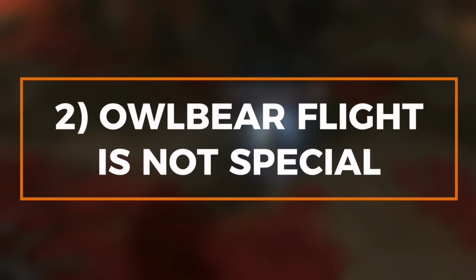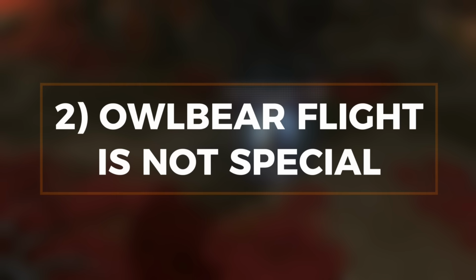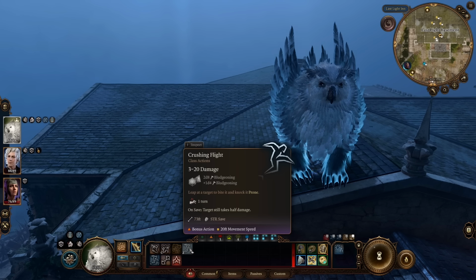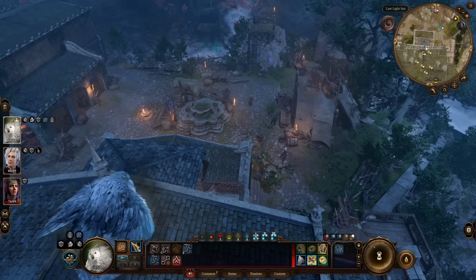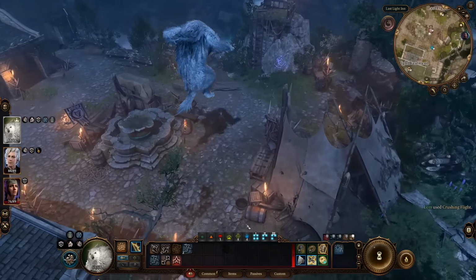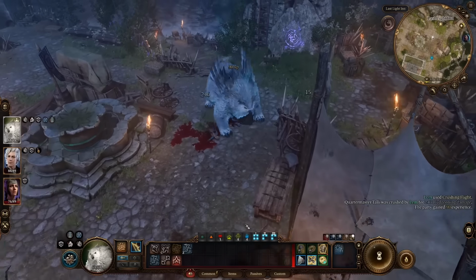Number 2, Owlbear Flight isn't special. The Owlbear Wild Shape ability Crushing Flight can do hundreds of damage if you increase your weight via an enlarge effect and then leap on top of enemies from a great height.